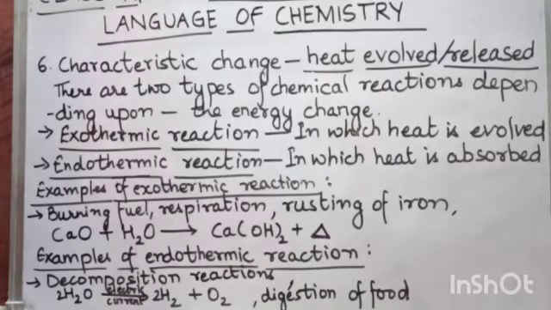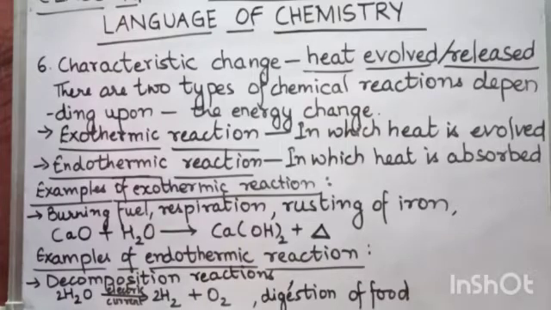In certain chemical reactions, energy is either absorbed or released. Depending upon the type of energy change, there are two types of chemical reactions: exothermic reaction and endothermic reaction. Exothermic reaction is a type of reaction in which heat is evolved or released, and in endothermic reaction heat is absorbed during the chemical reaction.